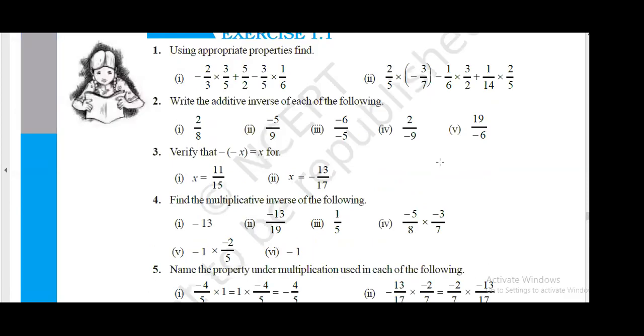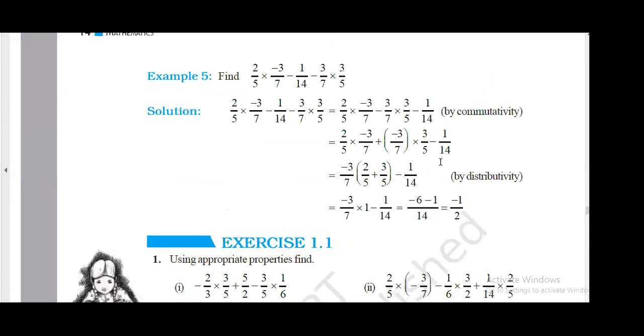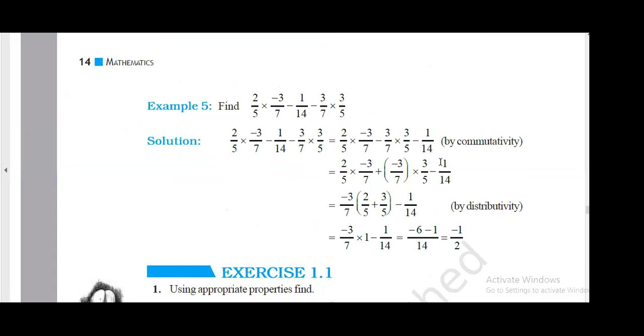So, yes, you understood all the problems? Okay, everyone. Those who have doubts can stay in the test.